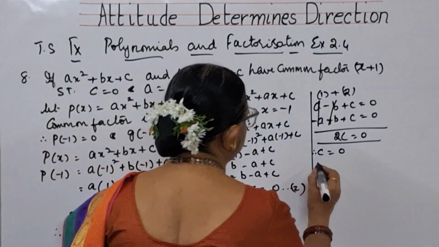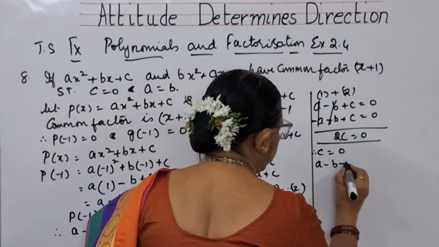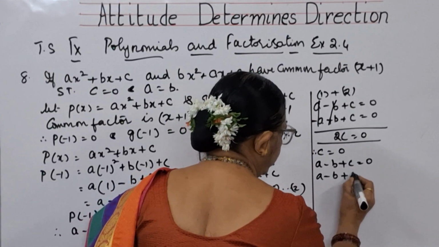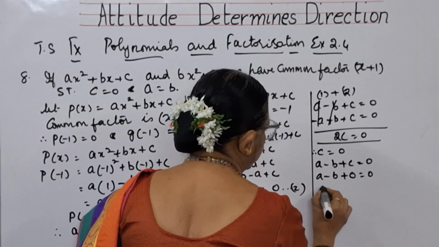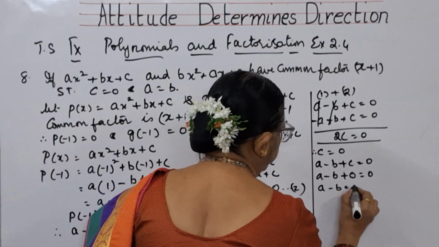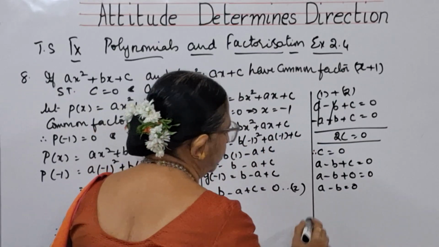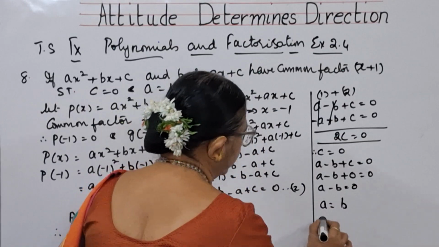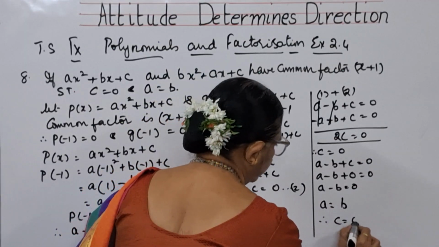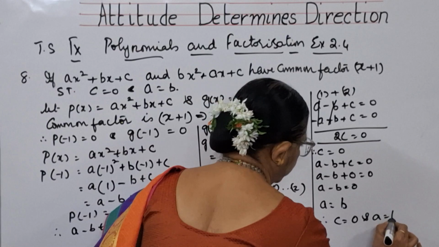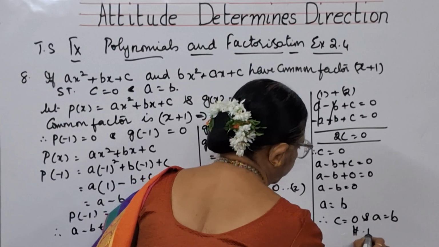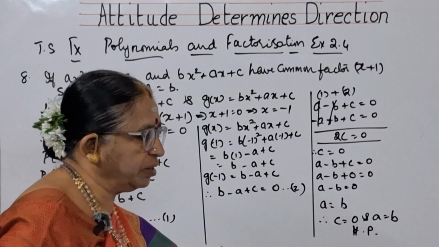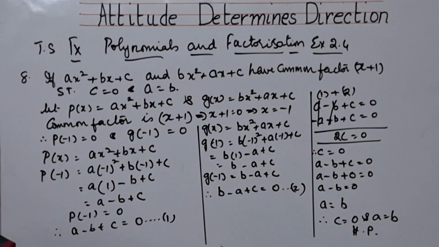Now we can say that a minus b plus c is equal to 0, and c is 0, so a minus b is equal to 0. That means what, children? A minus b is equal to 0. If a minus b is equal to 0, then a is equal to b. Therefore, we have proved that c is equal to 0 and a is equal to b. This is how we have proved, hence proved. So I hope I'm clear, children. Please copy this. Eighth sum.